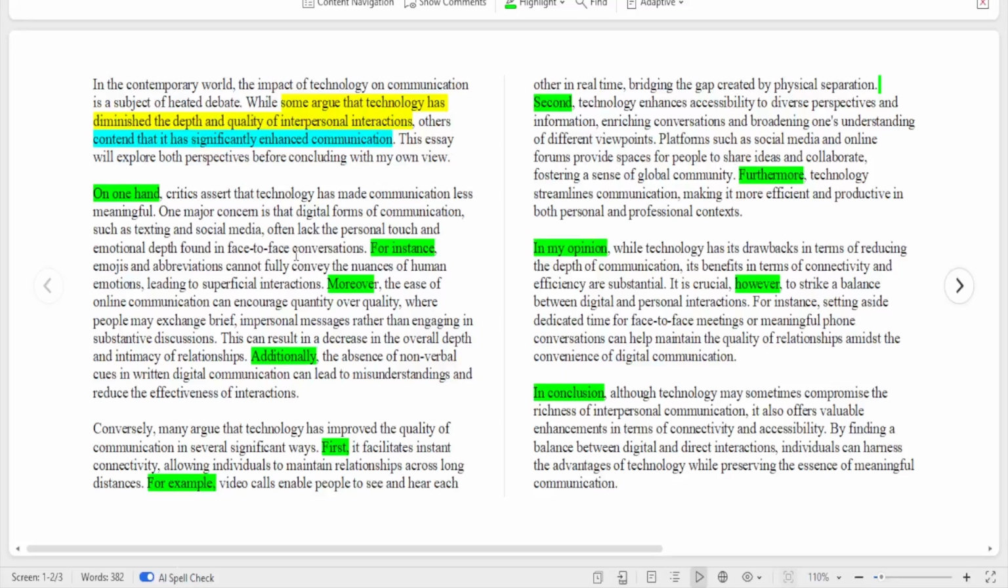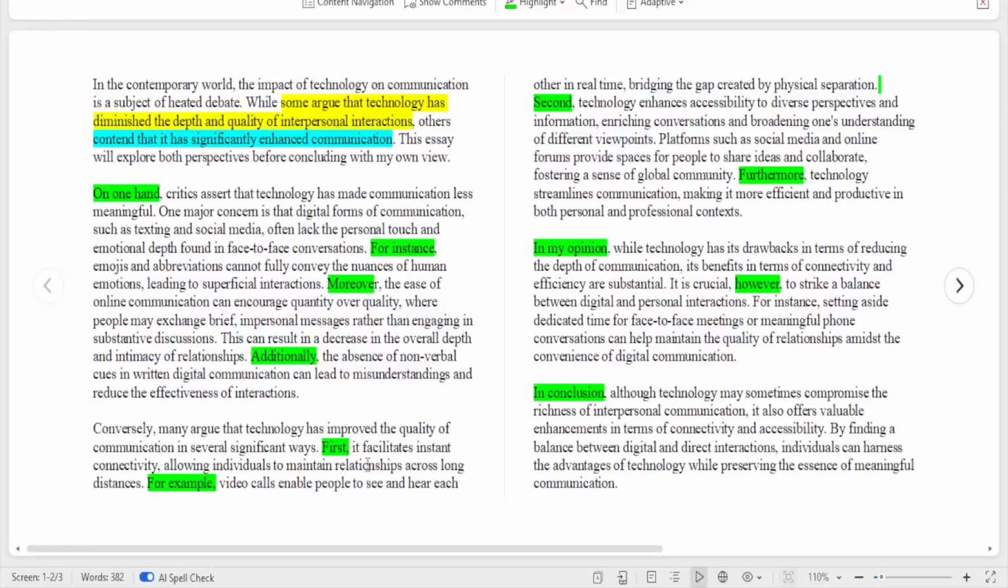And please do not explain out of point. It must be in line with the argument and your example as well. Don't give examples that are off point or that cannot be verified. Don't go and be giving statistics when you cannot verify such statistics. Alright, so conversely, now I'm discussing the second opinion. I told you that you must discuss the opinions in separate paragraphs. Many argue that technology has improved the quality of communication in several significant ways.